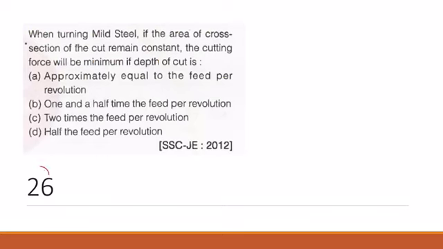Now 26. When turning mild steel, if the area of the cross section of the cut remains constant, the cutting force will be minimum if the depth of the cut is. The correct answer is D, half the feed per revolution. Cutting force will be minimum when the depth of the cut is minimum. So depth of cut is half the feed per revolution.